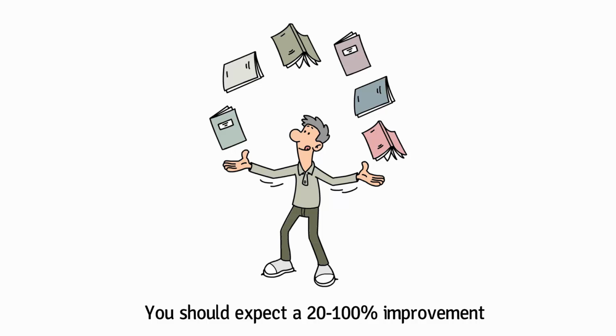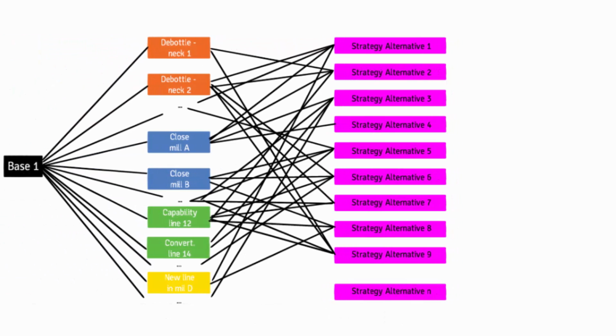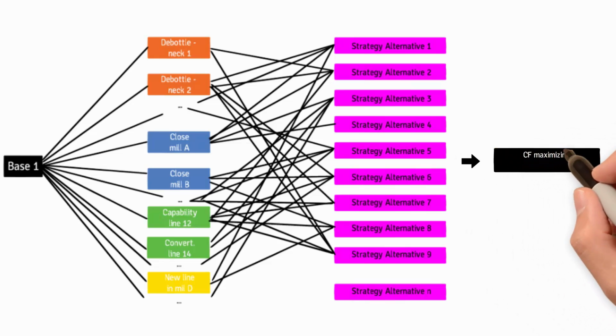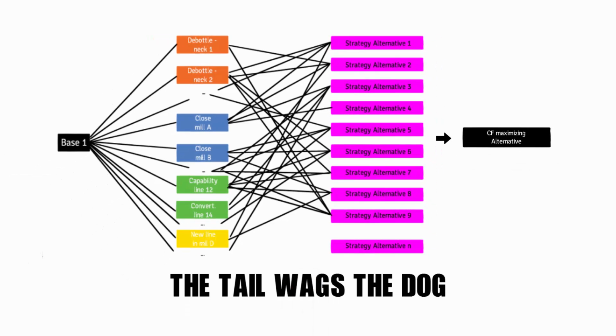At this point, you may already see one thing that is really interesting, and that is an important lesson. The alternative that maximizes long-term cash flow is likely to be a combination of strategic building blocks with relatively long paybacks. This is completely in line with what we write about in the document The Tail Wags the Dog, that the paybacks, NPVs, IRRs, etc., calculated in the capital budgeting process are completely irrelevant for improving a whole company's cash flow.